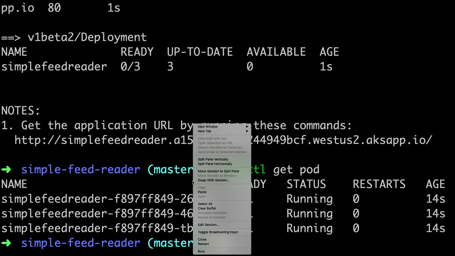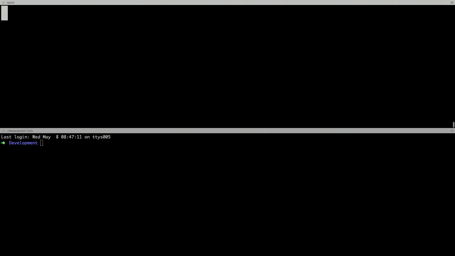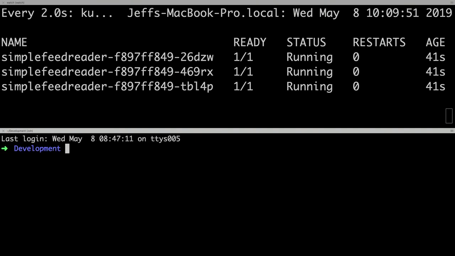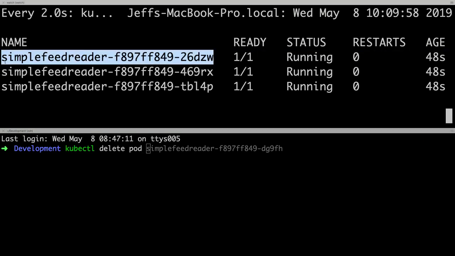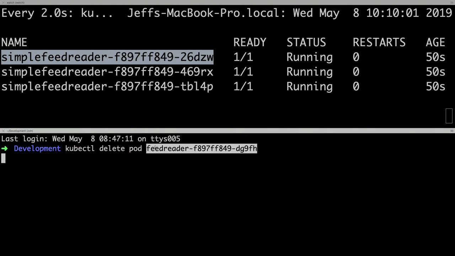The other nice thing that Kubernetes does is, if we go ahead and add a window here at the bottom, I'm going to watch this. So you'll see I have 3 pods running right now. In this bottom window here, I'm going to delete one of them. And you can imagine, rather than me manually doing the delete, that one of these servers behind the scenes disappeared into a black hole in the middle of nowhere, okay?